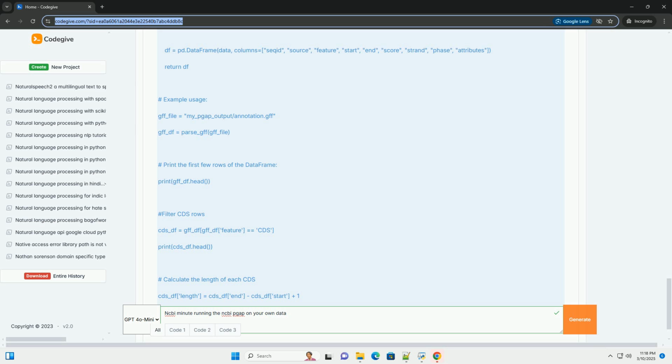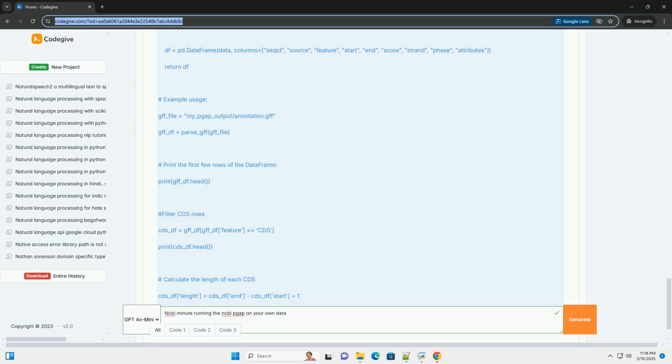3. NCBI datasets CLI tools. You will need to install these tools so you can download the PGAP executable and its dependencies. 4. Command line proficiency. You need to be comfortable with using the command line in a Linux or macOS environment. 5. Optional, basic bioinformatics knowledge.